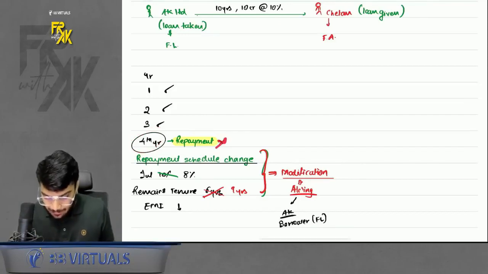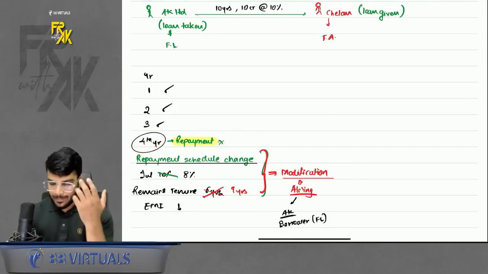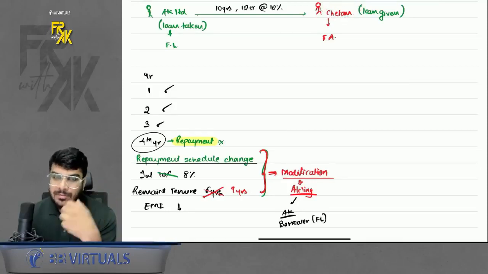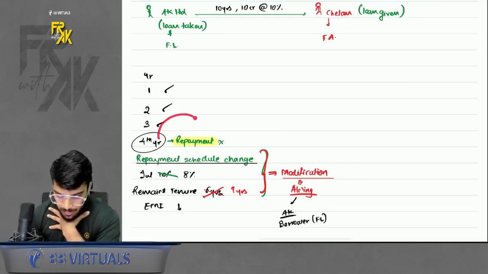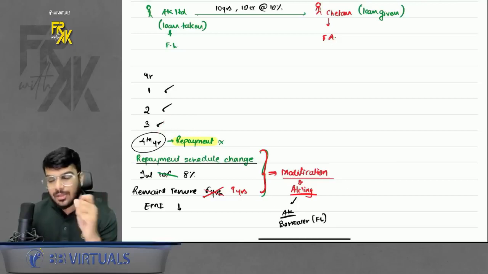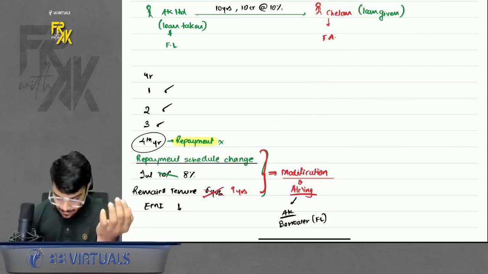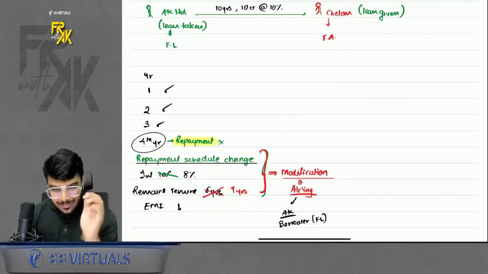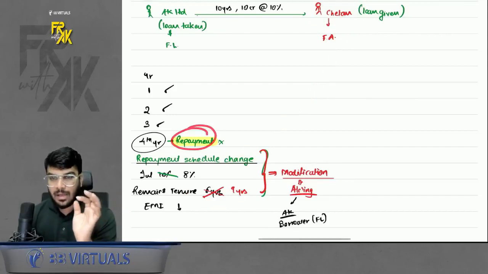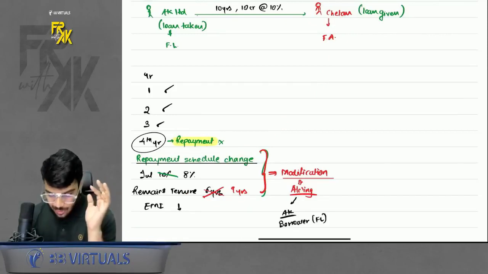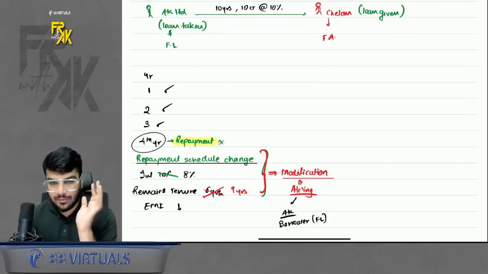So when I don't make the repayment, I request my dear Chetan that I'm really very sorry, I won't be able to make the repayment for this year. So please change the repayment schedule for me. Either Chetan will help me by reducing the interest rate, or he will help me by changing the tenure. That means your original terms are not holding true now because I have made a repayment default, right?